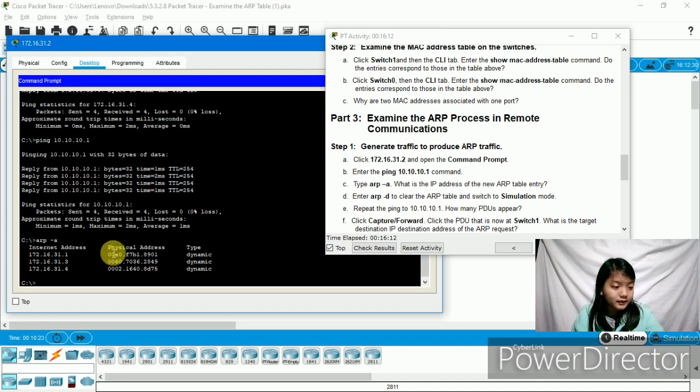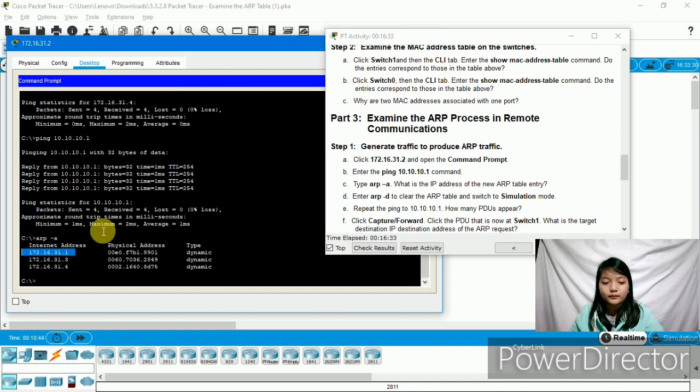So the new address is 172.16.31.1. Then letter D, enter the ARP -D to clear the ARP table and switch to simulation mode.